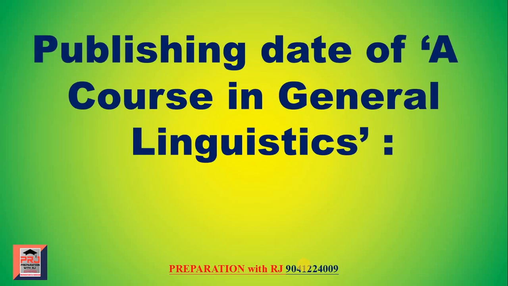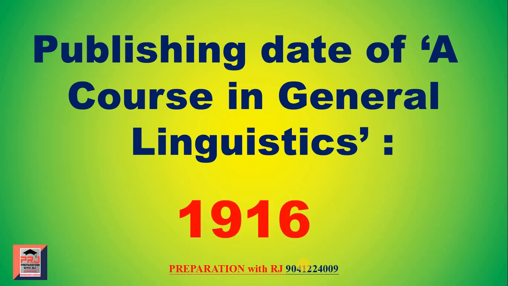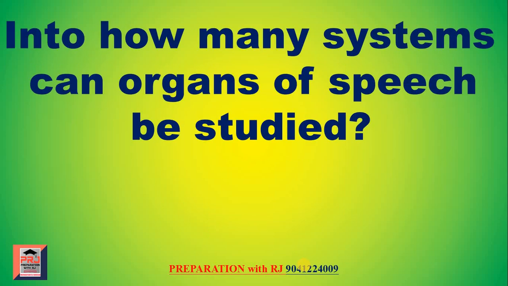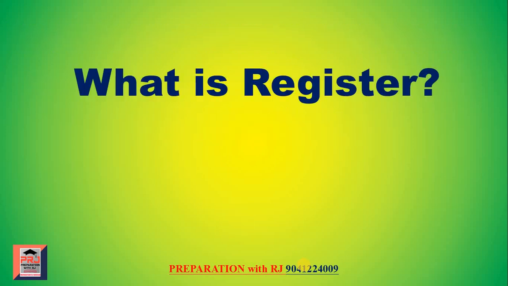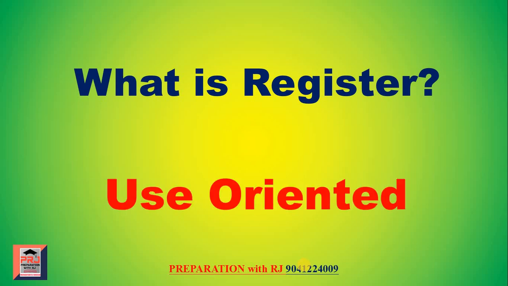Publishing date of A Course in General Linguistics? The answer is 1916. Into how many systems can organs of speech be studied? The answer is 3. What is a register? The answer is use oriented. We also call this professional language. Students, this topic is also uploaded on our channel. Go to the playlist and watch there.